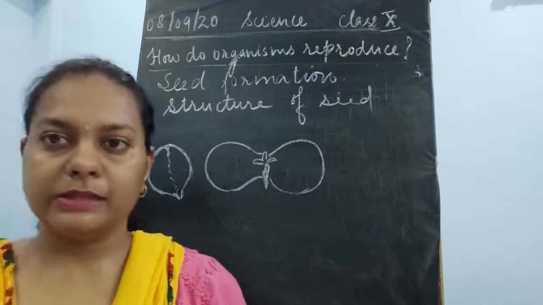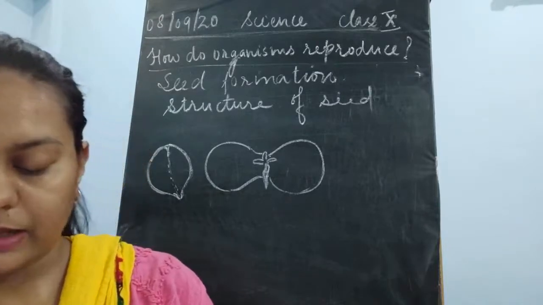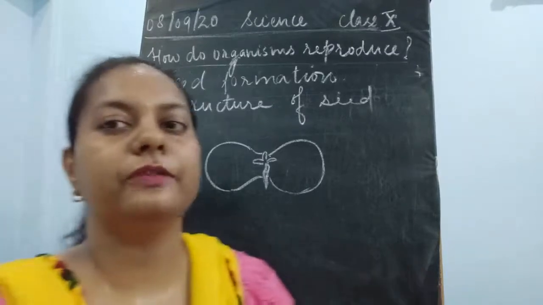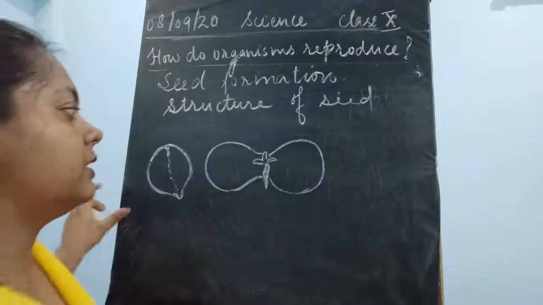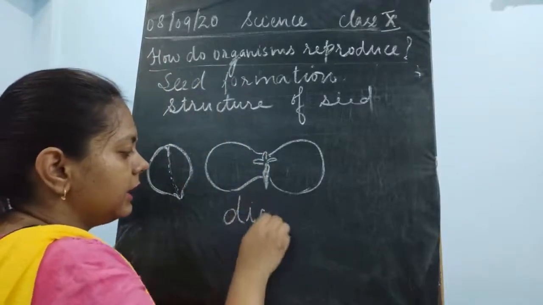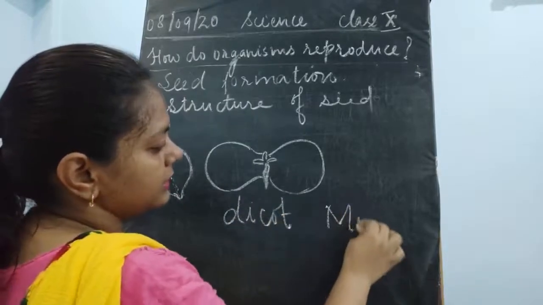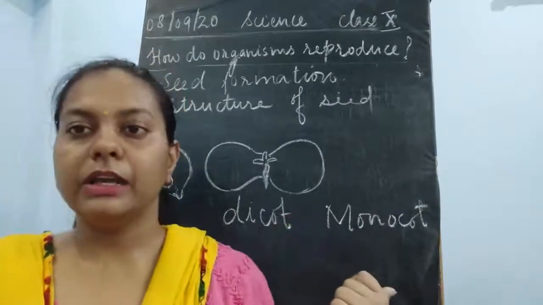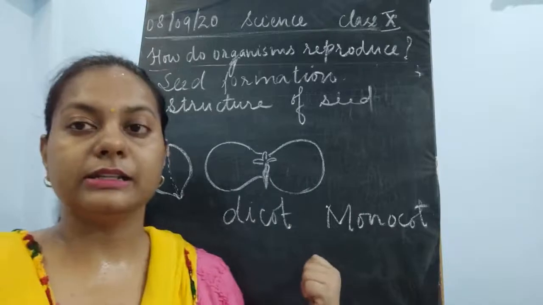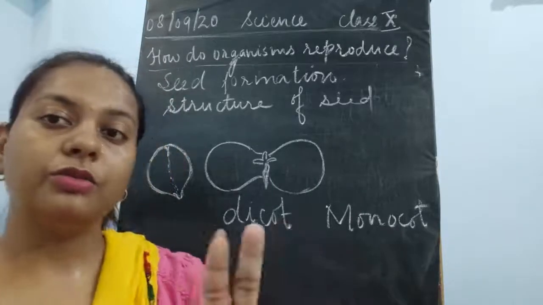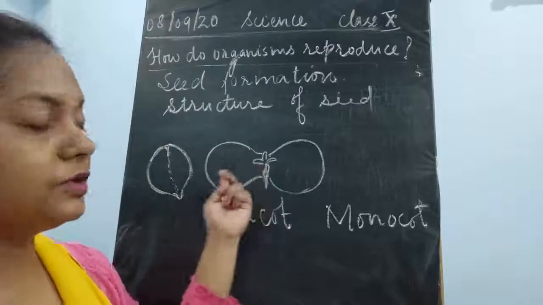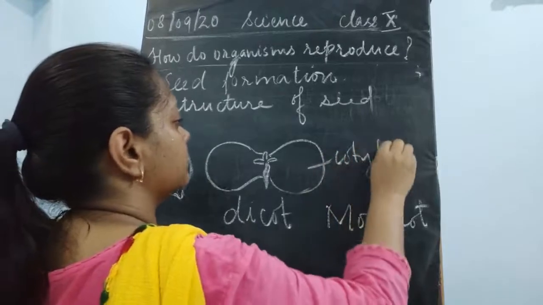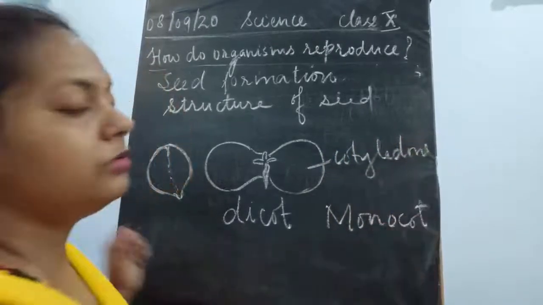Now, seeds are of two types, as we have already discussed in ninth class. If it has two different cotyledons, two different parts, and it opens into two parts, then it is said to be a dicotyledonous seed. So how many types of seeds are there? Dicotyledonous seed and monocotyledonous seed. We have already studied about these dicot and monocot seeds. A dicot seed contains two cotyledons, two halves. These are the two cotyledons.